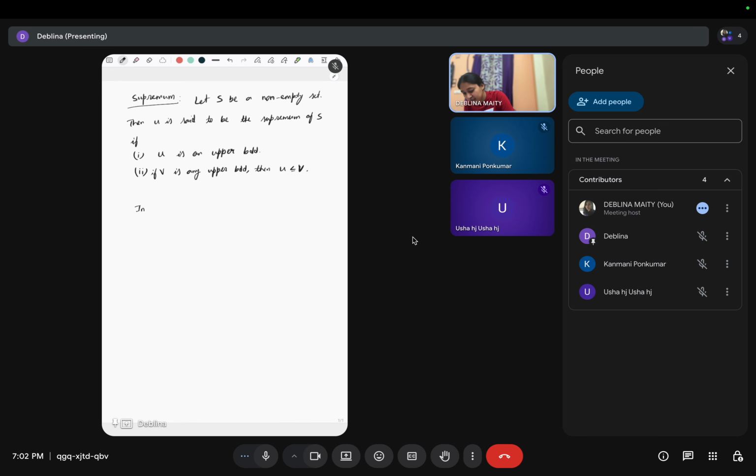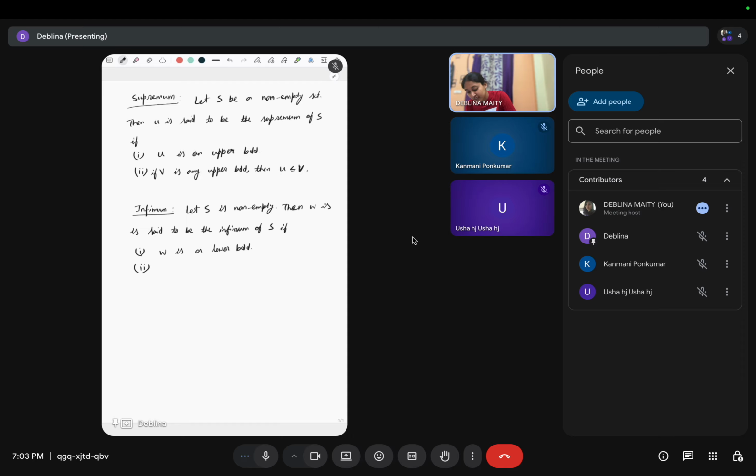And the infimum is what? Again, the set S is non-empty. Then W is said to be the infimum of S if W is a lower bound and it is the greatest lower bound.